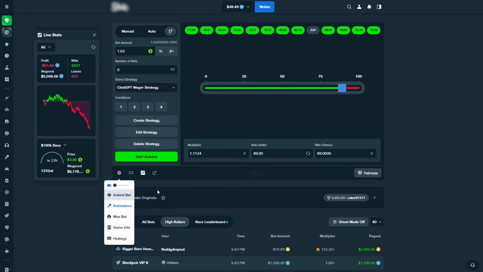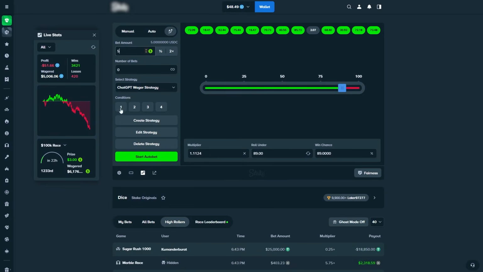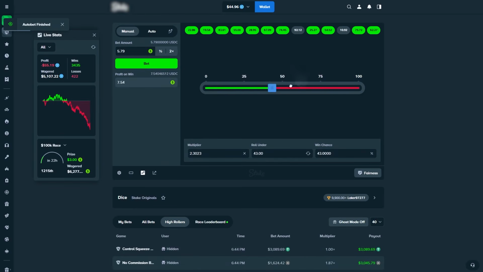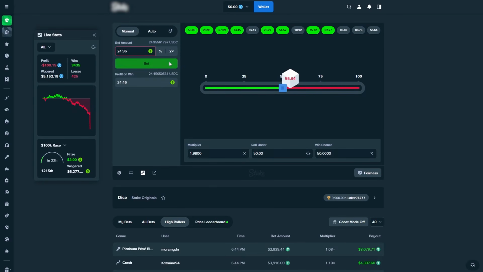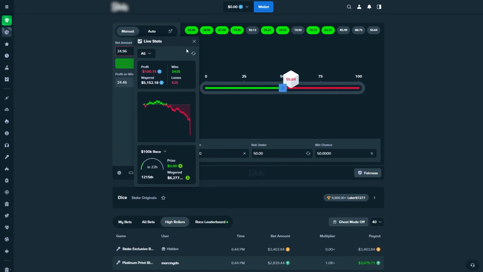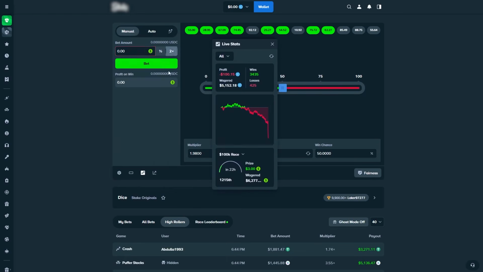Let me put in animations, and I would say let's go for $5 bets. Let's start the auto bet. Fuck it, why not, guys? And if we lose all balance, it's fine, right? It's fine. With our 5k wager target, at least that's completed, and let's see if somehow we can manage. Okay, that's not the way. I would say let's try to make it manually. Let's see if you're able to do that. Let's do a $10 bet, and we lost it. Let's go again. Let's just go all in. Fuck it, why not? And we lost it all, but that's fine, right? We wagered 5k, we lost $100. That's just how it goes, right?